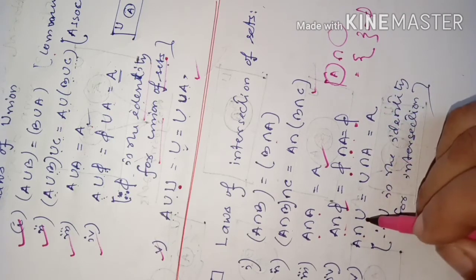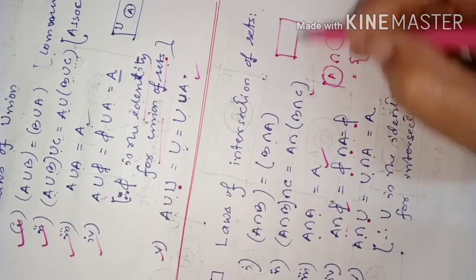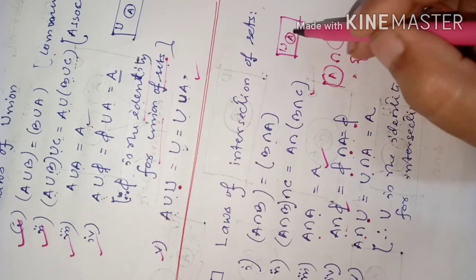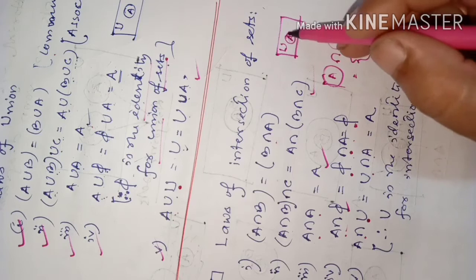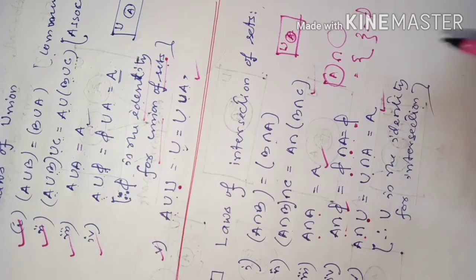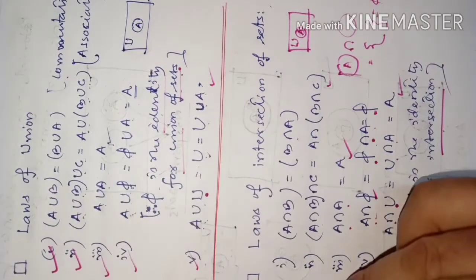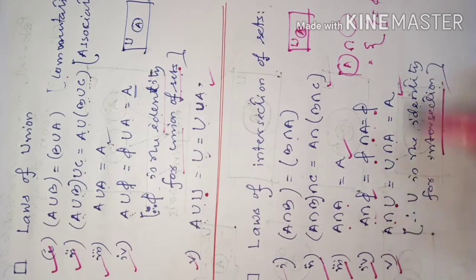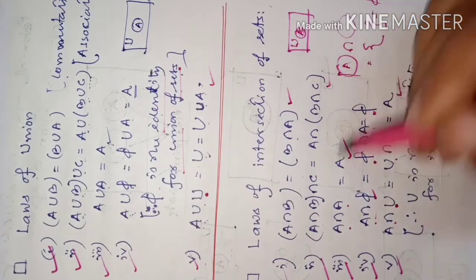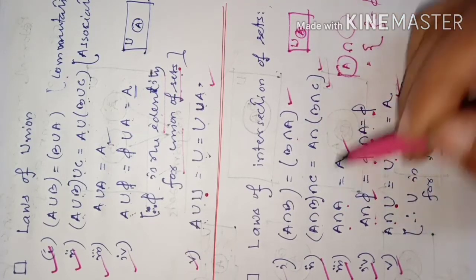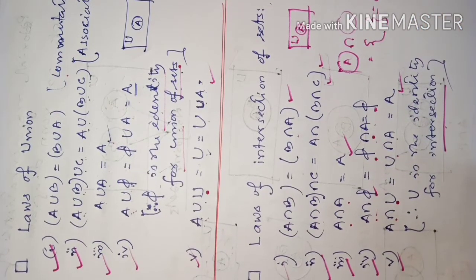A intersection universal set is U intersection A, equal to A. Means inside U, A is there. When you take intersection, means common of A and U, common is A only. So that's why it will be like this. U is the identity for intersection. Okay, students? So these are 5 laws of intersection. For two sets we say commutative, then 3 sets we are taking when we are showing associative law. So okay, these are the simple laws.